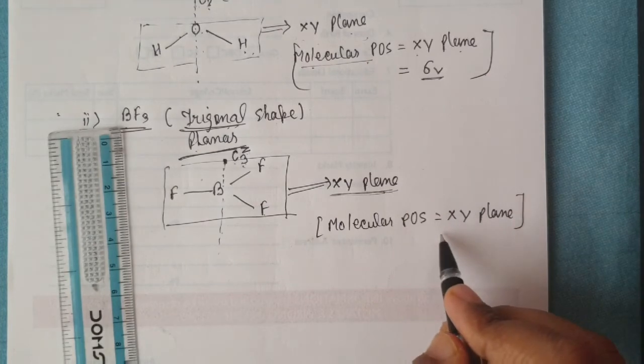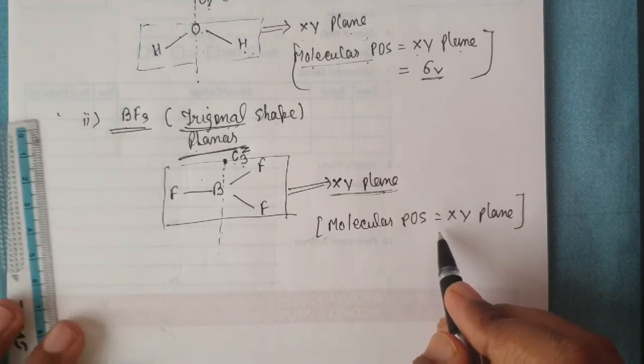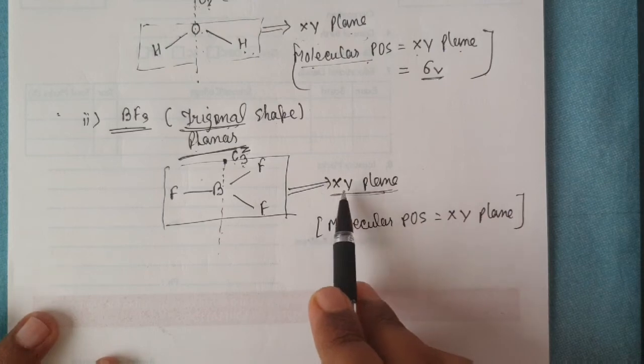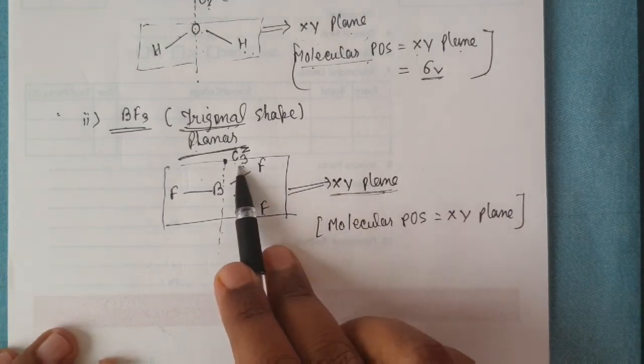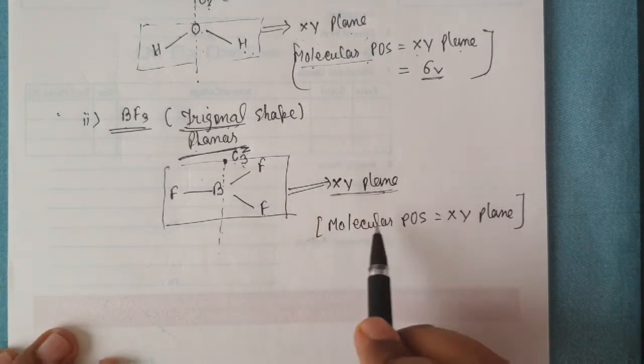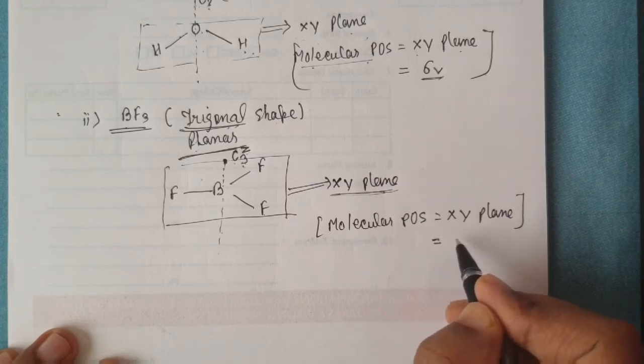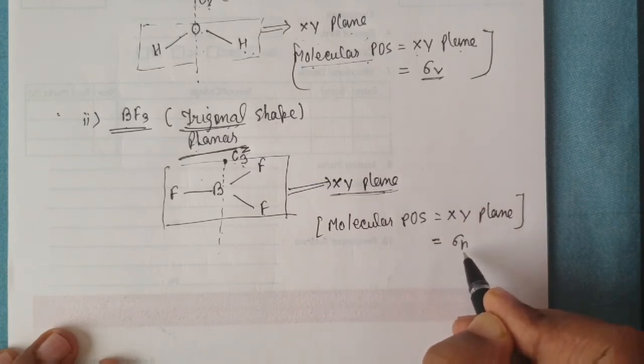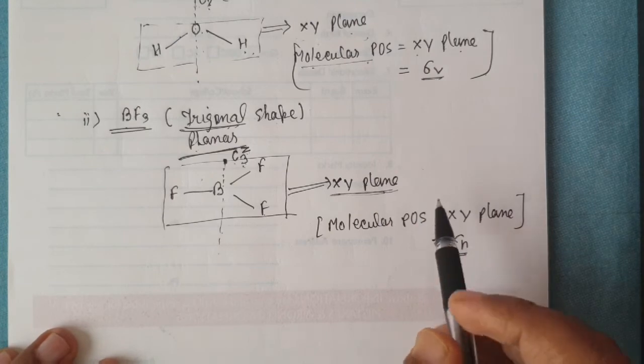Now we have to check whether it is sigma v or sigma h, because XY is perpendicular to C3. That's why it is sigma h.